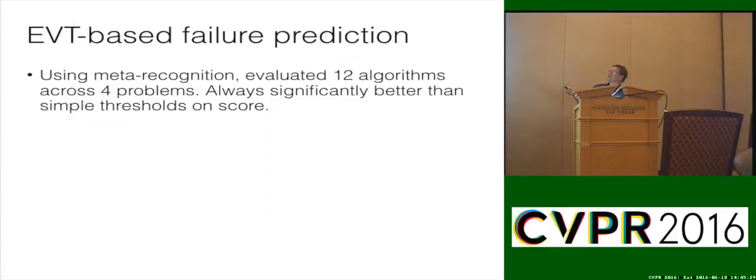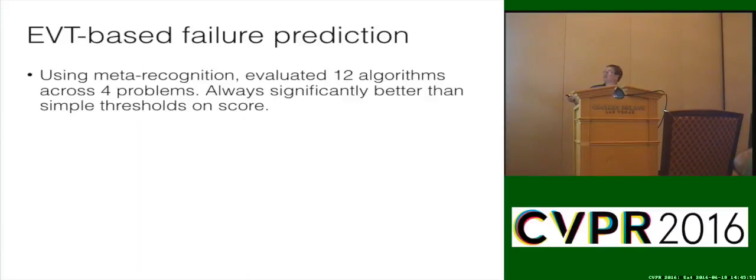So we used 12 different algorithms across 4 different problems. And then we compared that to the simple algorithm: can I just threshold my score? So I have a face recognition system. It gives me a score between 0 and 100. Or a fingerprint recognition which gives me a score. I can always just threshold those and say, if my score is low, then say the system failed. The problem with that is a single score doesn't work very well.